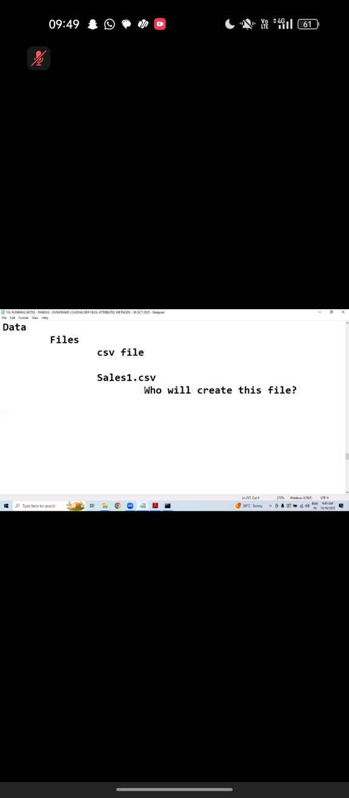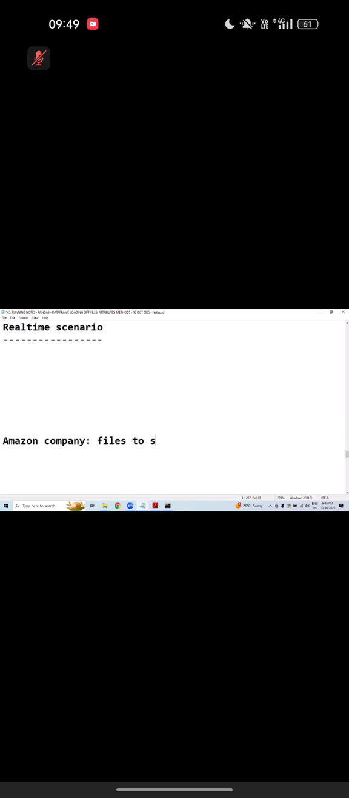Now let me tell you, nobody creates this file. The company will generate the data. Listen carefully. Who will generate the data? The company. Let me tell you one small real time scenario. Again, they will maintain files to store the data. They will maintain the database, but let me talk about the files. First one, order ID. The next one, customer name. Next one, so and so product. Next one, so and so quantity.